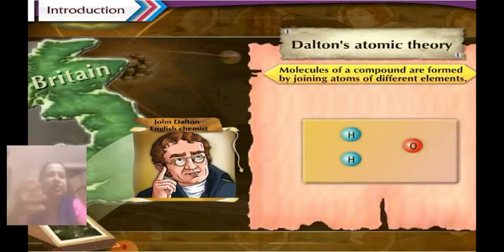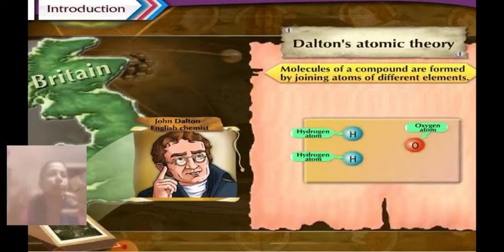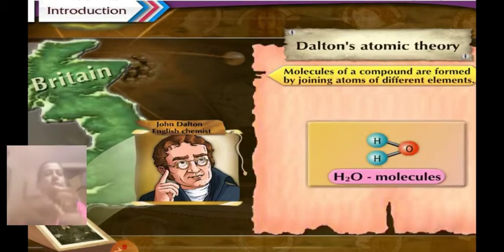For example, when two atoms of hydrogen combine with one atom of oxygen, it forms the molecule called water. The formula of water is H2O. This was also proposed by Dalton.